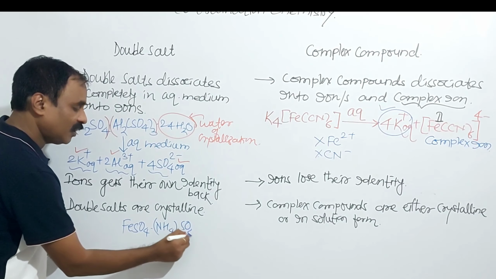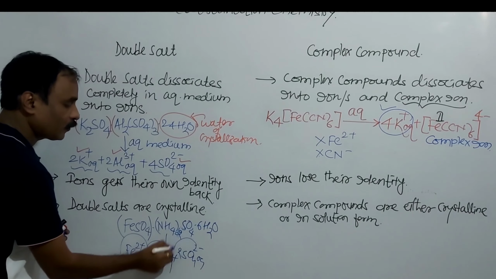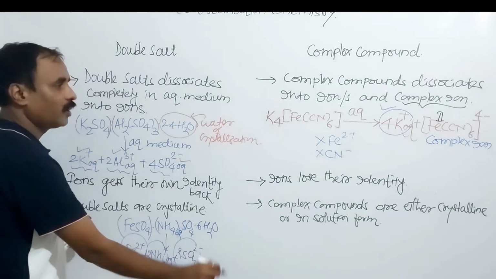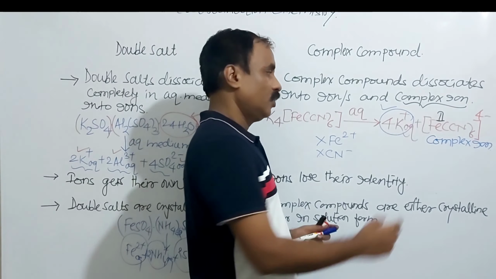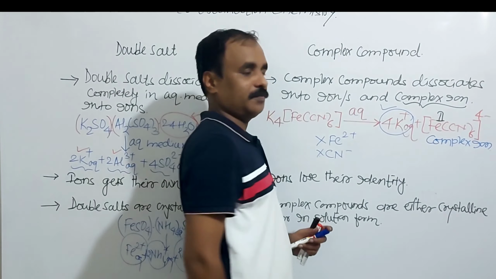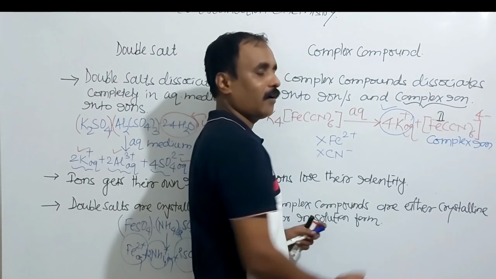When dissolved in aqueous medium, you will get Fe 2 plus, 2 NH4 plus aqueous, and 2 SO4 2 minus aqueous. And there is retention of identity. Retention of what? Identity. So this is the difference between a double salt and a complex compound. Here it is a complex ion. This complex is made up of iron and CN minus. In this complex, CN minus is an electron pair donor to this iron.